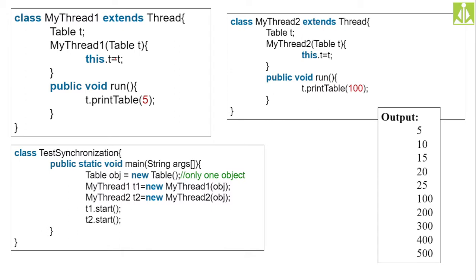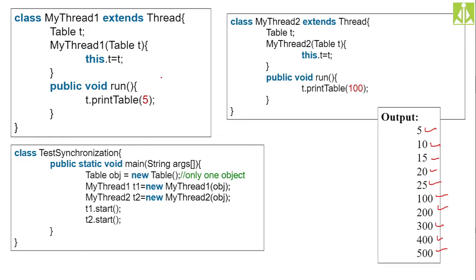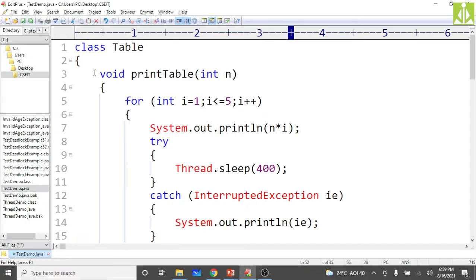Now as you can see, we are getting the first five results from the mathematical table, that is 5, 10, 15, 20, 25. Then it starts the 100 table: 100, 200, 300, 400, 500. Likewise, we are getting the entries on the output screen. So quickly go and make your print table method a synchronized method to see the output. We need to put synchronized before the return type, like this. Synchronized is the keyword, void is the return type, then print table.